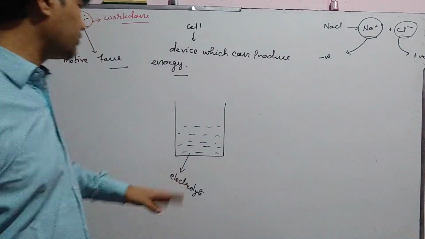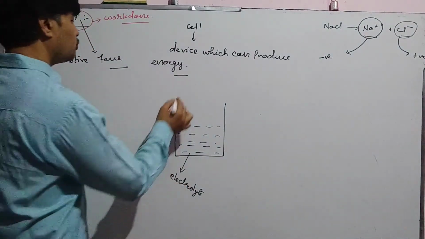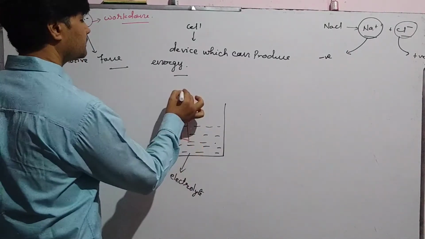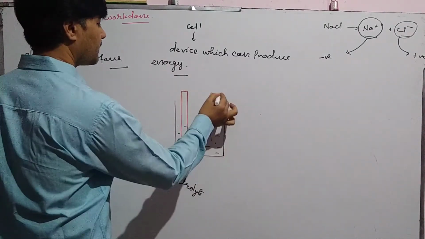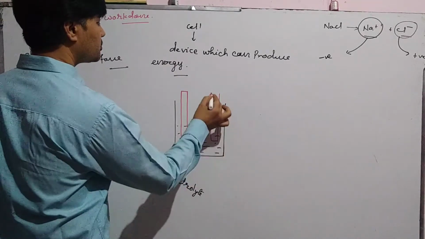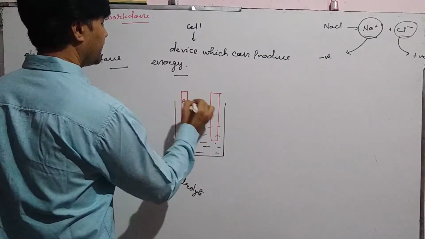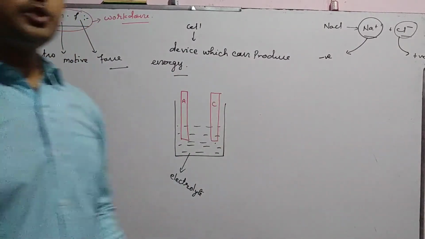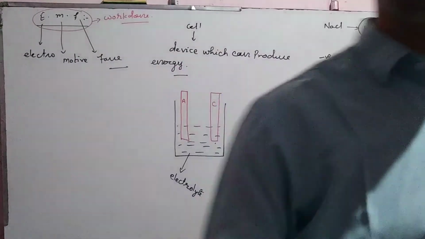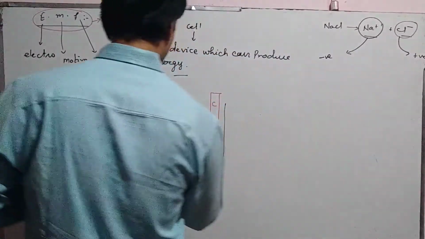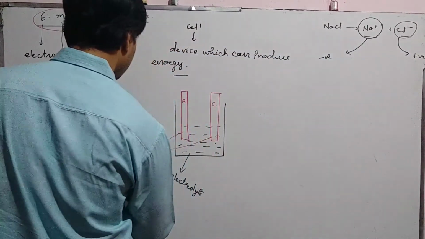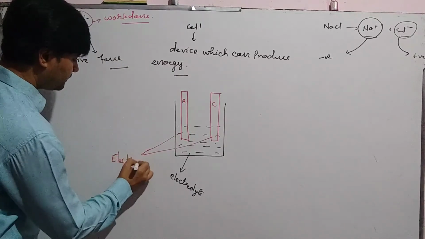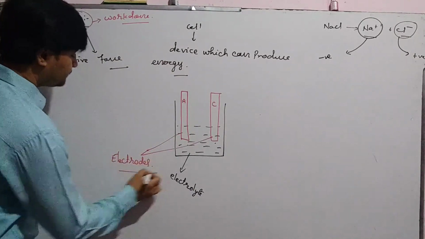This is basically electrolyte. There are two metal rods, suppose A and C. These two metal rods are called electrodes.